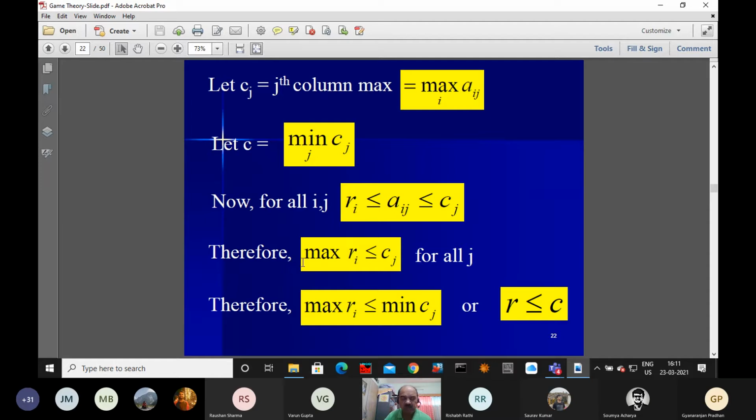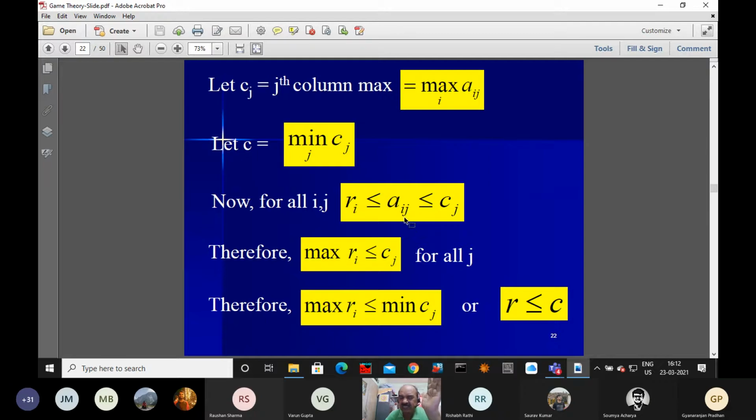As you know, this Aij is the ith row, jth column element of the payoff matrix. So in Aij, the jth column is involved.